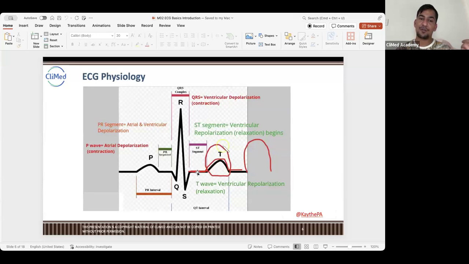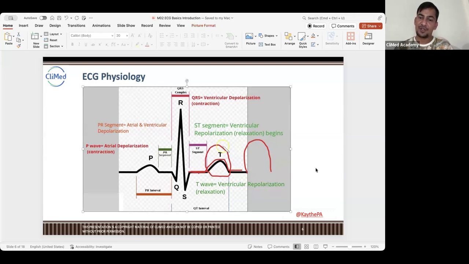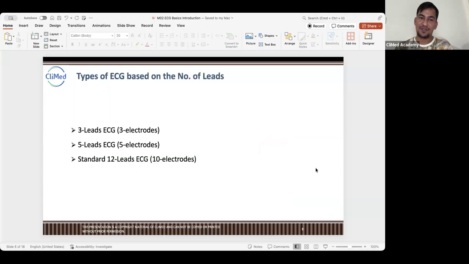Okay, then you will see a lot of abnormal ECGs. Here you can see what we have described already. The P wave is atrial depolarization, which is contraction. It starts from here, and then the QRS complex is ventricular depolarization, complete contraction. Then relaxation begins, plateau, and at the T wave the relaxation is happening, and then again preparing for the next phase. So this we have already discussed.